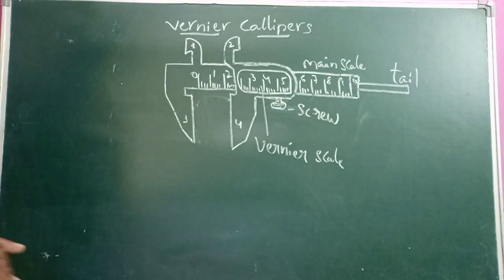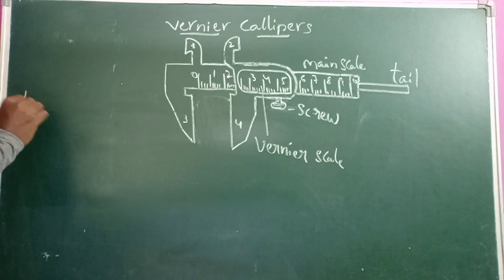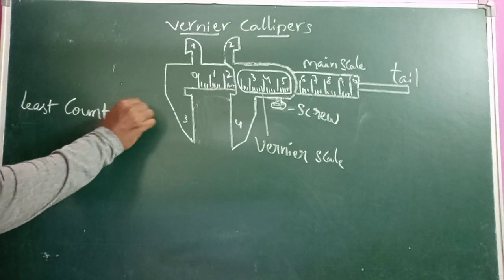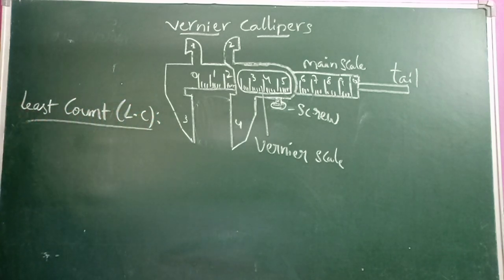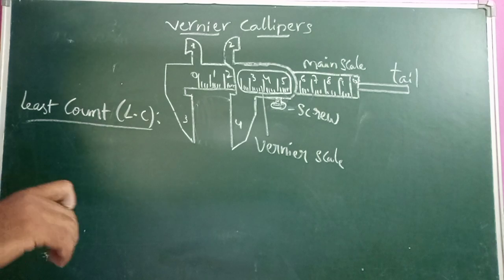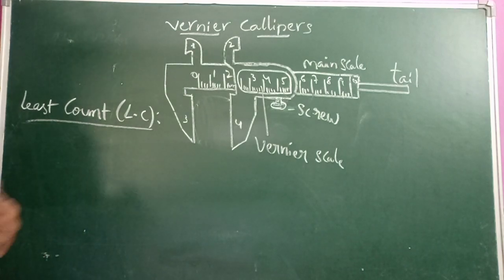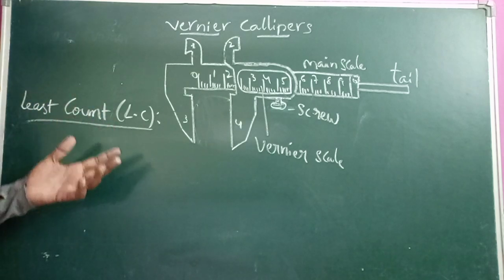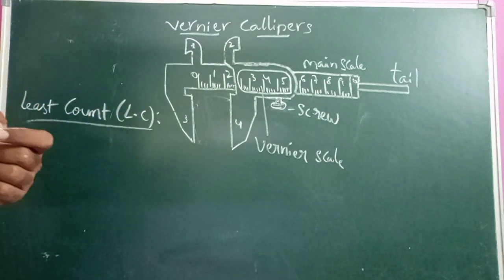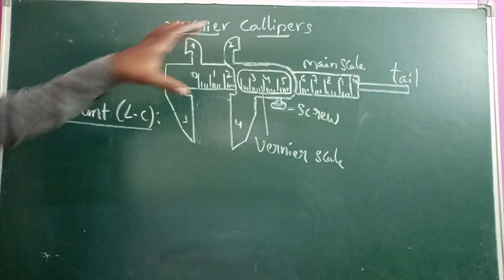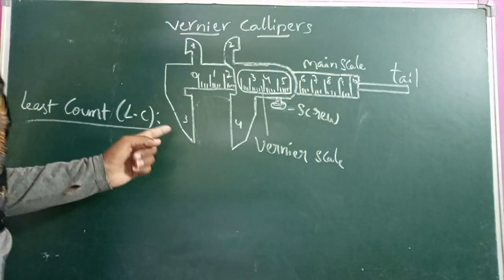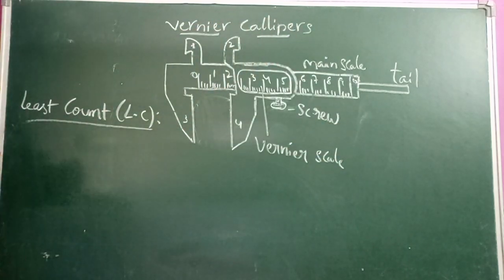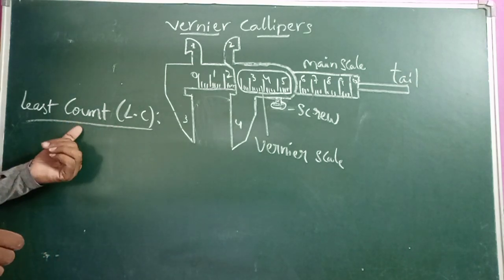So next one is about least count. Simply we call this least count as LC. Pitch and least count, the definitions are the same, and of course the values are similar, but least count is the smallest value which we can measure directly by the instrument. By using this instrument, the least value which we can measure is nothing but least count.